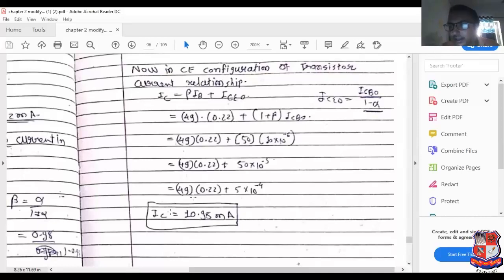Q point means what? Instantaneous value of current and voltage. And DC load line means what? Maximum value of current and voltage.